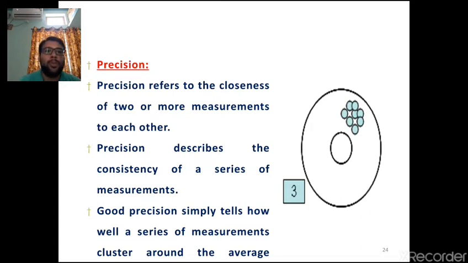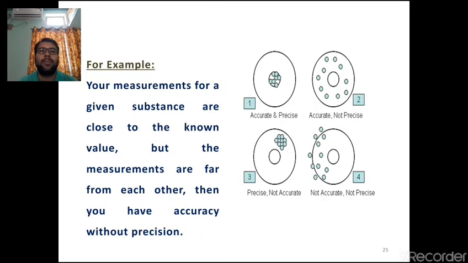Good precision simply tells how well a series of measurements cluster around the average value. That means whatever output you get several times by giving the input quantity, every time you get the correct value, and the output values are closely associated. That tells how well the measuring instrument is working and whether it has some errors or not. That can be determined by the precision.